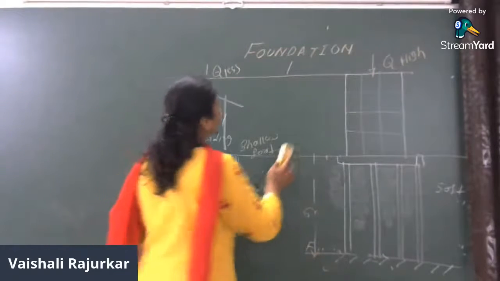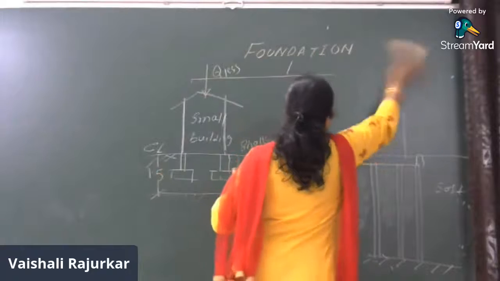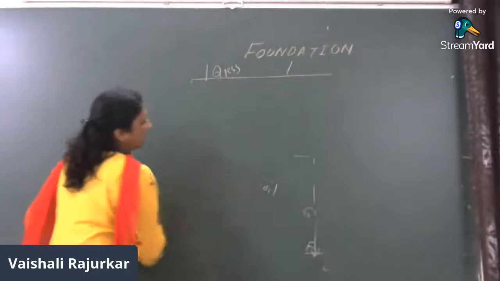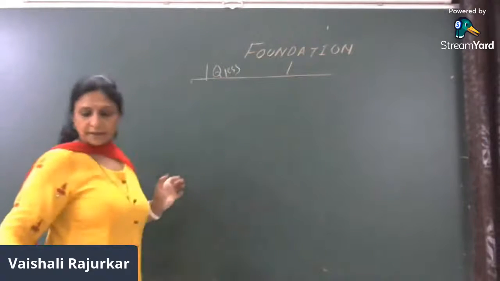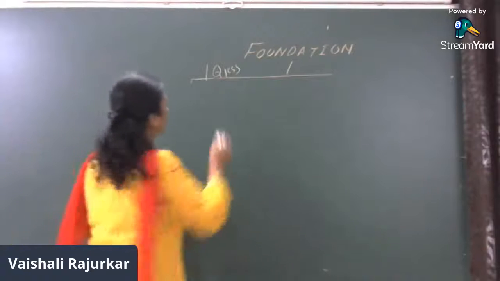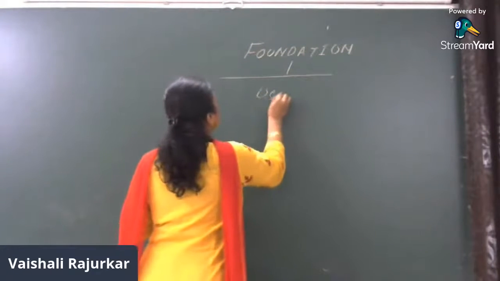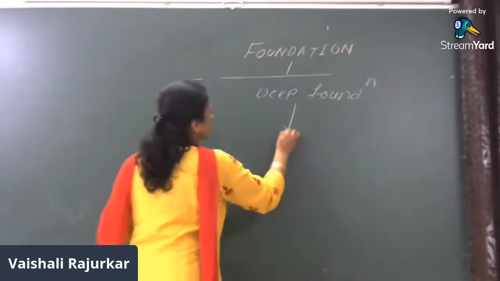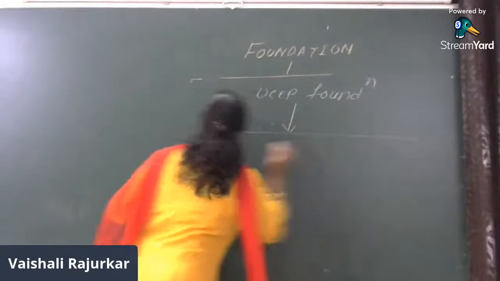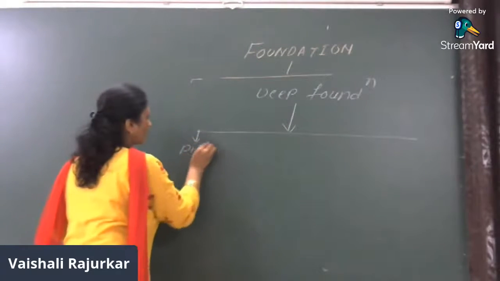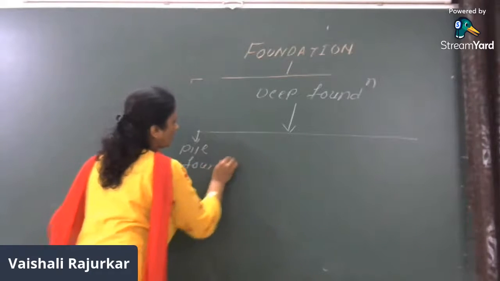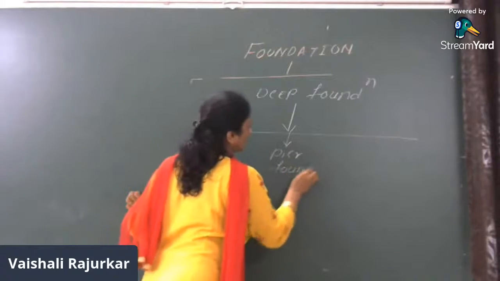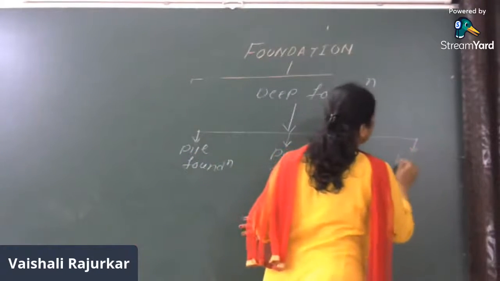Further, these deep foundations are again divided into 3 types. First is the pile foundation, then another is the pier foundation, and the next one is the well foundation.